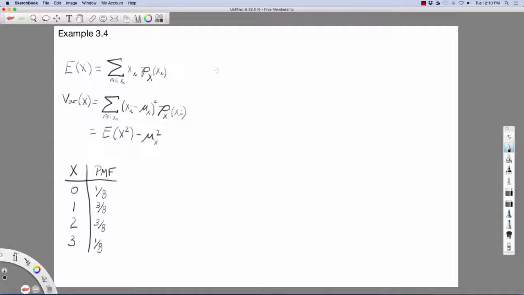So remember, our notation for the mean value is mu sub x. It's going to be equal to, in this case, the summation of the individual values times the probability of that value coming up. So for 0 bulldozers, we have a probability of 1/8. To that we add 1 bulldozer times a probability of 3/8, plus 2 bulldozers operational times the probability of 3/8, and finally 3 bulldozers operational times the probability of 1/8.